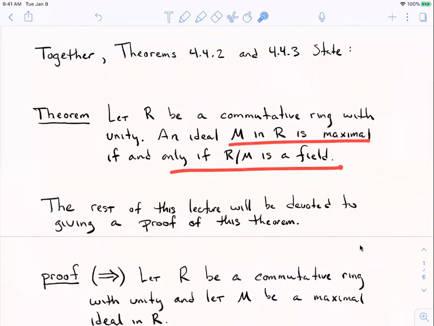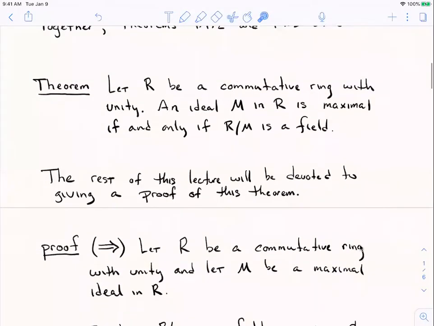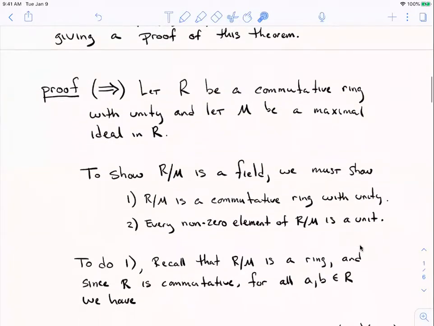All right, so I think Herstein's theorem 4.42 is that if M is maximal, the quotient is a field, and his 4.43 is if the quotient is a field, then M is maximal. I might be getting those backwards. I don't have my book open in front of me, but together he just splits this if and only if theorem into two. So the rest of this lecture is going to be devoted to proving this theorem. So let's get to work here.